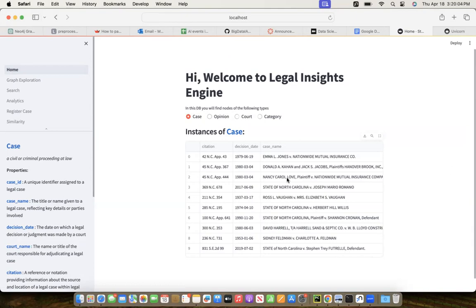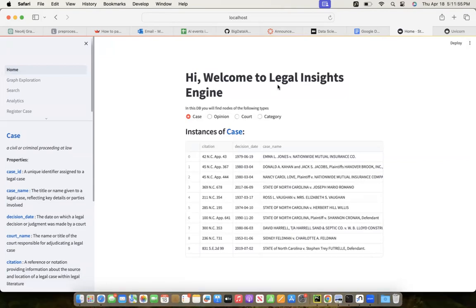So we are using some data engineering techniques and the power of AI to provide a simple solution to get information or insights out of legal or law related data. We are using the concept of knowledge graphs to create a graph out of all the cases and their respective attributes. And we are building a chatbot on top of this to answer questions out of this data. So here's a demo of our application.